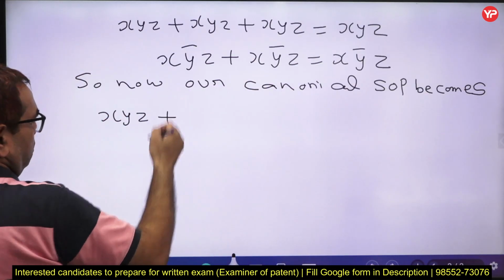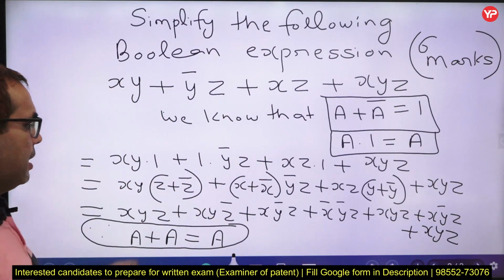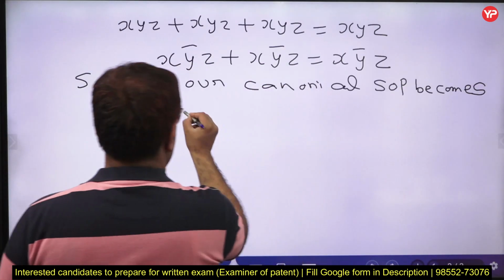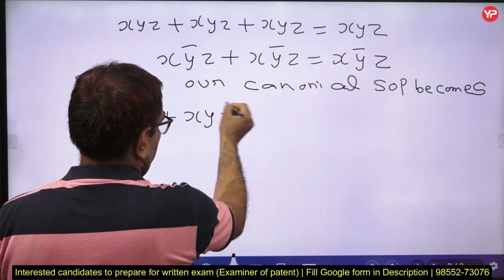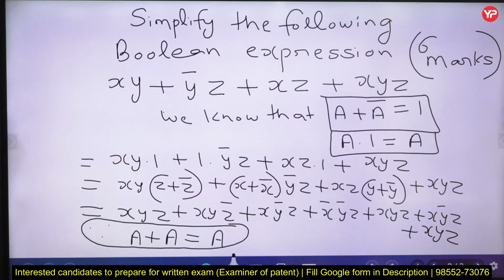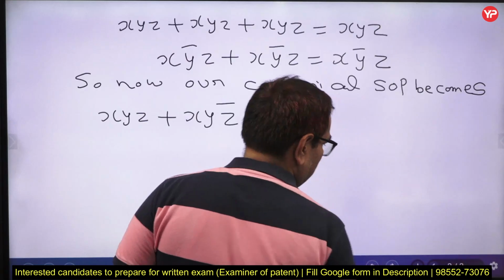Plus, now next term was this one, xyz bar, and there is no repetition, so we will write this xyz bar plus. Now then we have x y bar z, x y bar z. So we have converted it into a single term, x y bar z.